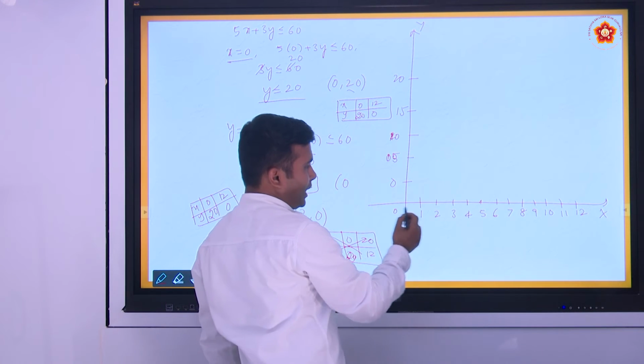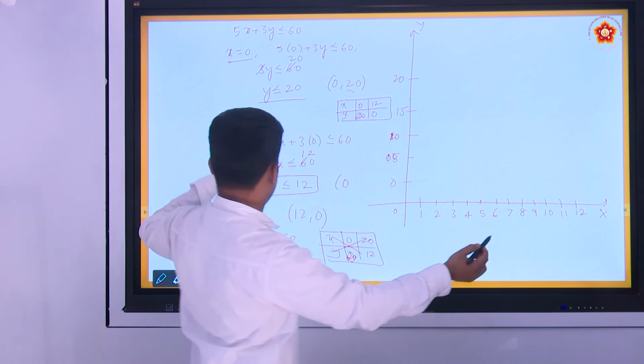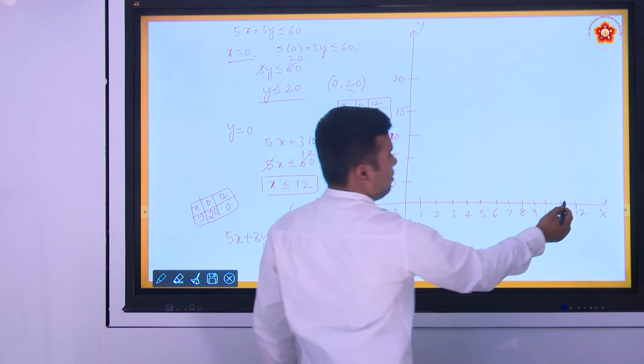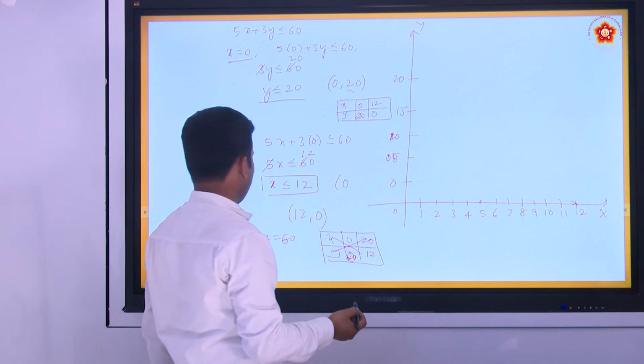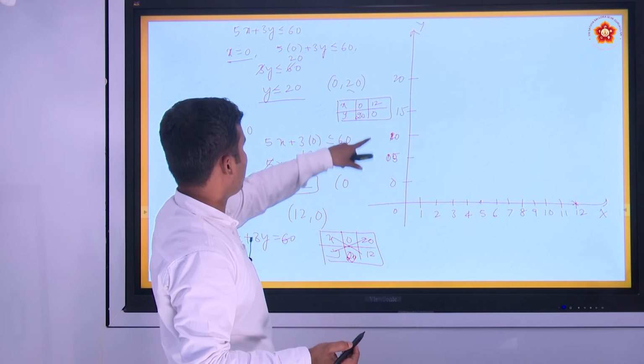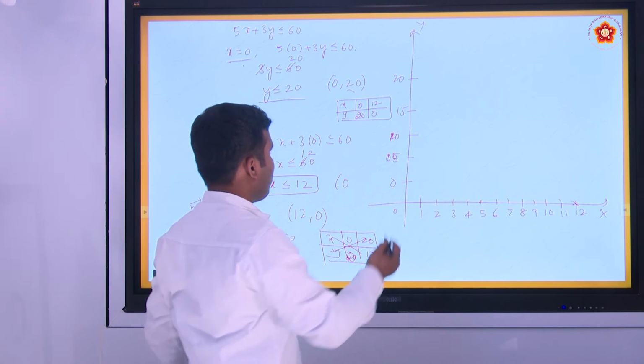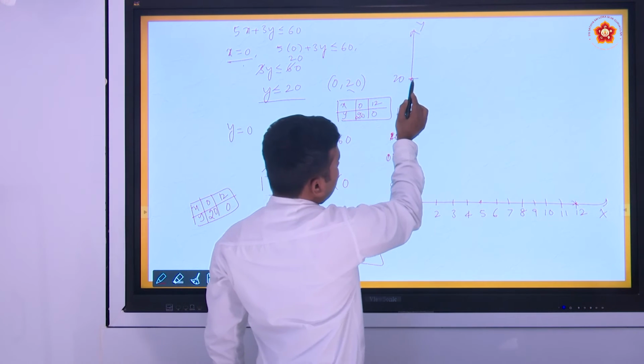So when y is 0, what is x? x will be equal to 12. And similarly on the y axis, x will be 0. If x is 0, what is y? y will be 20. So you can join this.